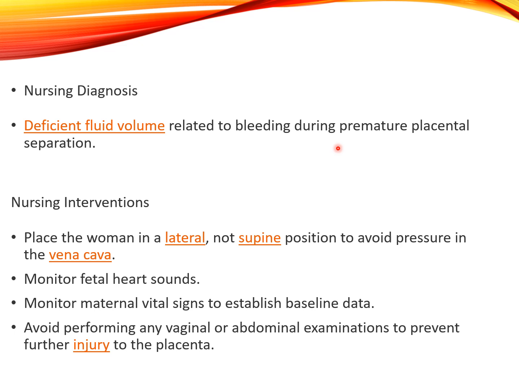During premature placental separation, interventions: place the woman in a lateral or not supine position to avoid pressure on the vena cava. Monitor fetal heart sounds. Monitor maternal vital signs to establish baseline data. Avoid performing any vaginal or abdominal examination to prevent further injury to the placenta.